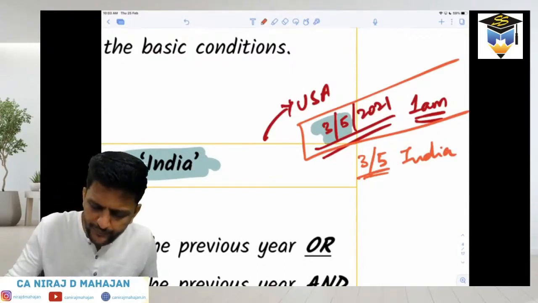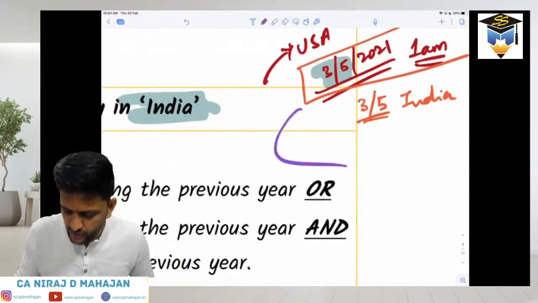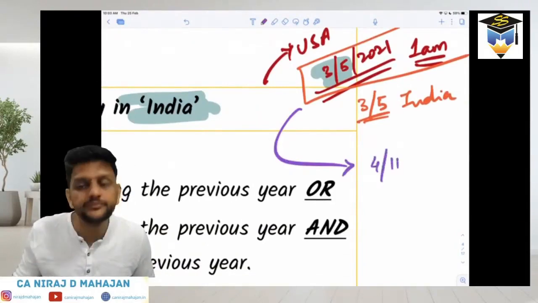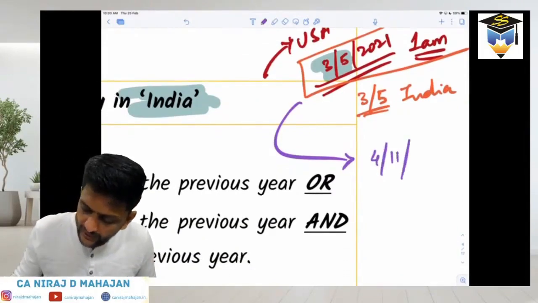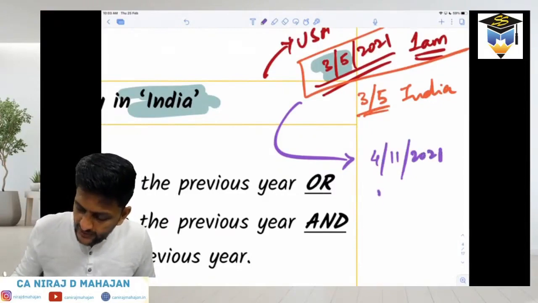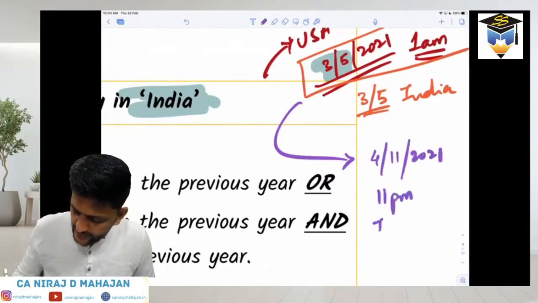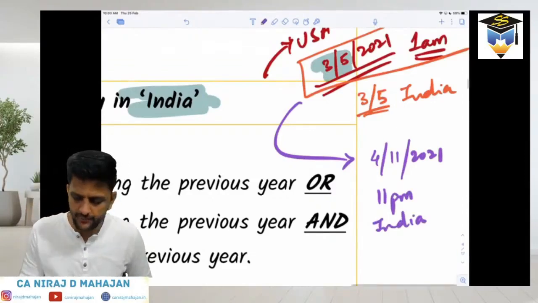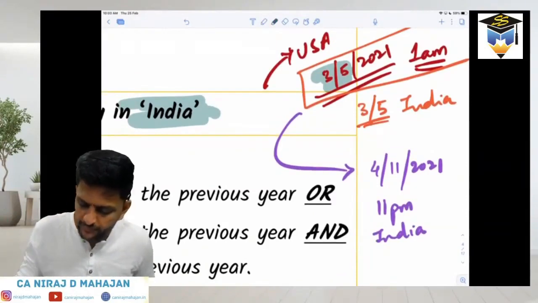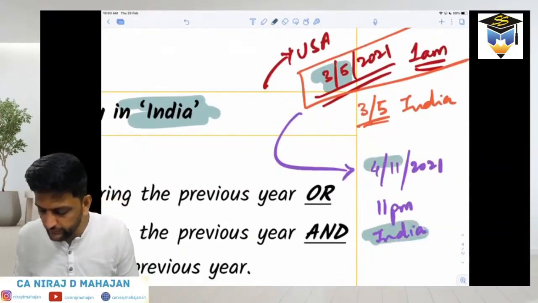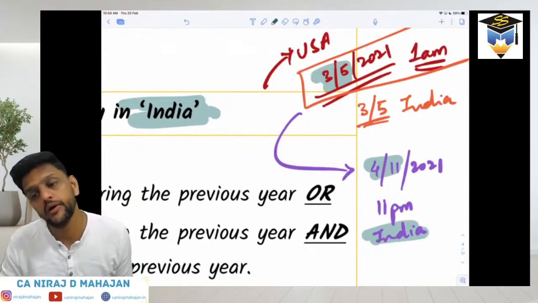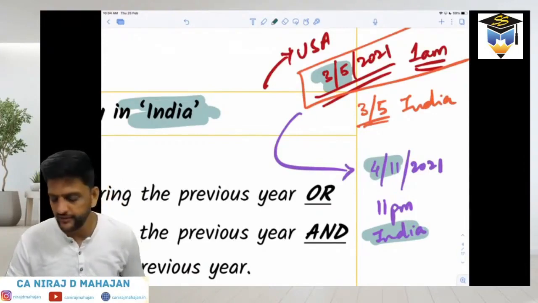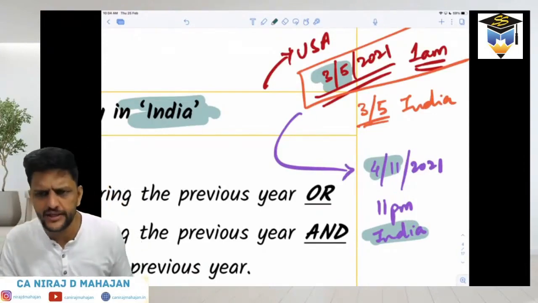Same example, let me continue over here. Pay attention. If he again returns from USA after a couple of months, let us say he comes on 4th November 2021 at 11 p.m. in India. It is stamped. The Indian immigration officer stamped it while going out; now when he's coming back, he came to India on 4th November, but at 11 p.m., at night. My question is now again whether 4th November is considered as an entire day in India.